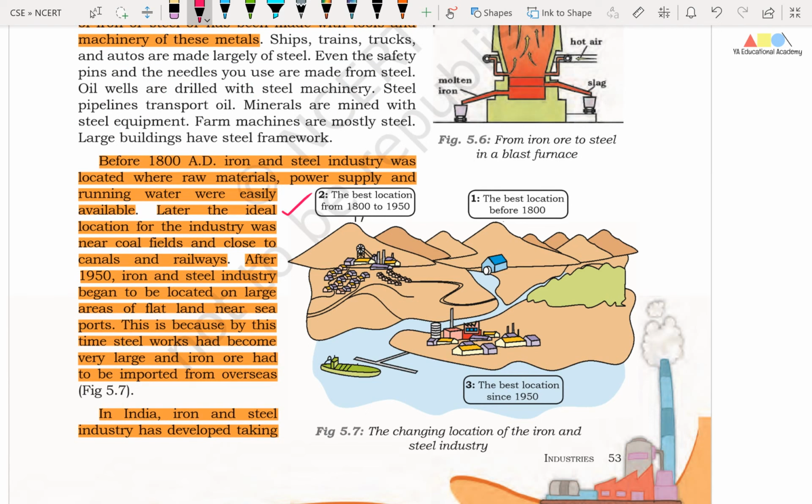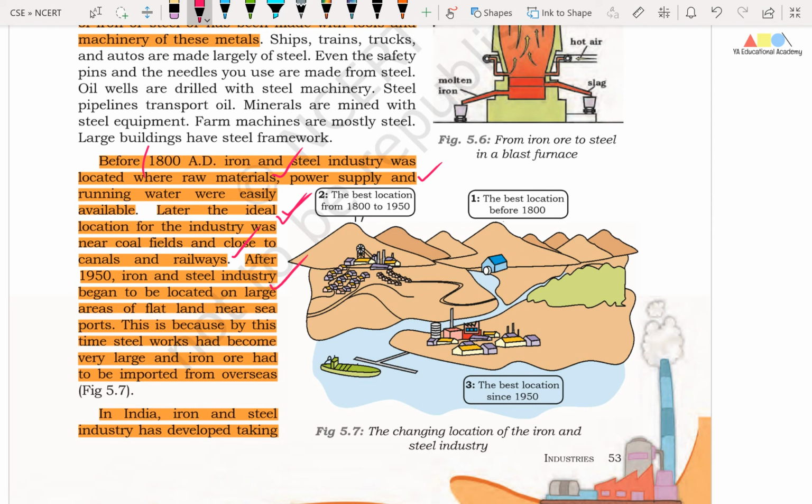Now we will try to understand some history of the iron and steel industry. Friends, before 1800 AD, the iron and steel industry was located where raw materials, power supply, and running water were easily available. Later, the ideal location for industry was near coal fields and close to canals and railways.